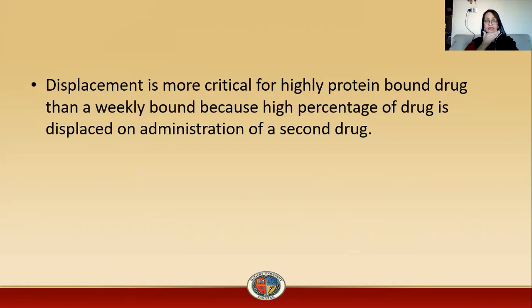If the drug is, say, 95% bound to plasma protein and it is displaced from its binding site, then the free drug available in the blood will be very high, as compared to a weak drug that is 35% bound to plasma protein, whose concentration when it becomes freely available will not be that high. So it is a more critical phenomenon.